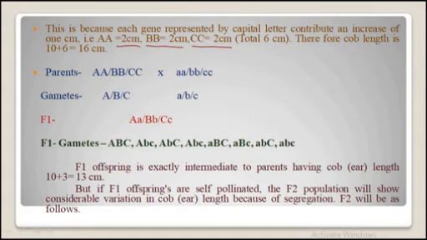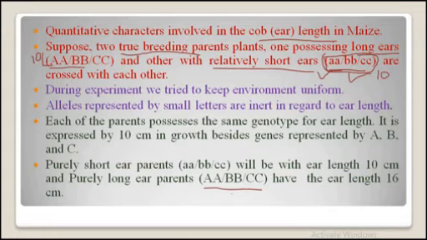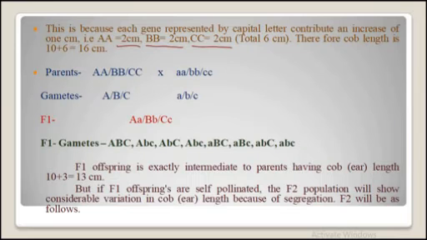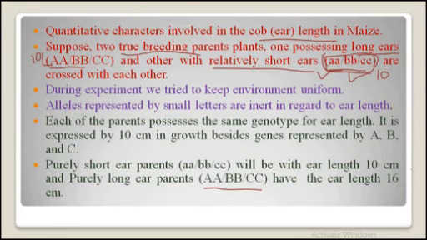So our parent with capital A, capital B and capital C has an ear length of 16 cm. How? Because the basic ear length, as we know, is 10 centimeter, and due to the presence of all these capital alleles, 6 centimeter is added and it becomes 16 centimeter. But the parent lacking any capital letter genes remains at 10 centimeter only.